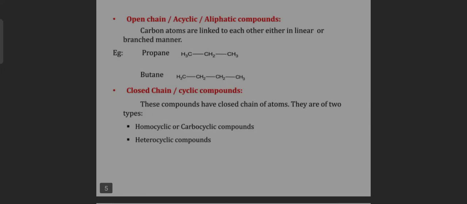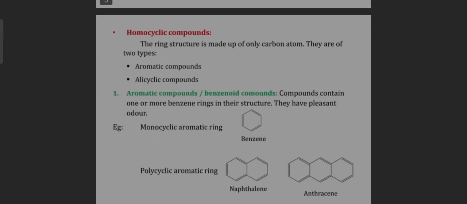Now, closed chain or cyclic compounds. These compounds have a closed chain of atoms. They are of two types: homocyclic or carbocyclic compounds and heterocyclic compounds. Now, homocyclic compounds. The ring structure is made up of only carbon atoms. They are of two types: aromatic compounds and alicyclic compounds.